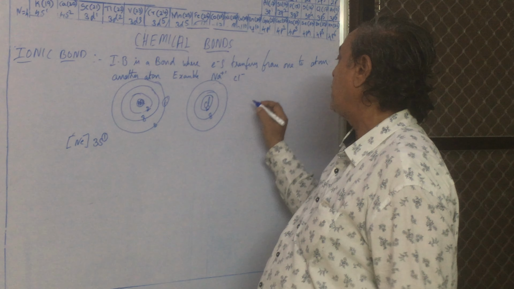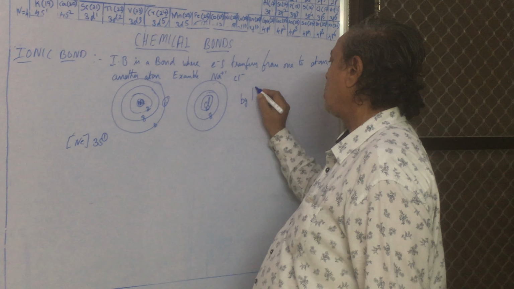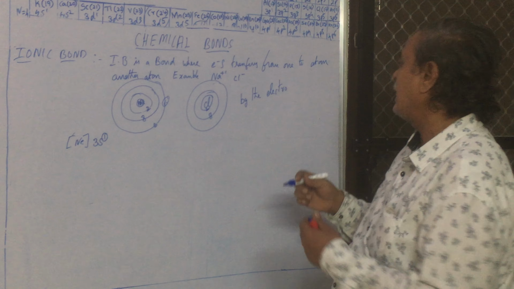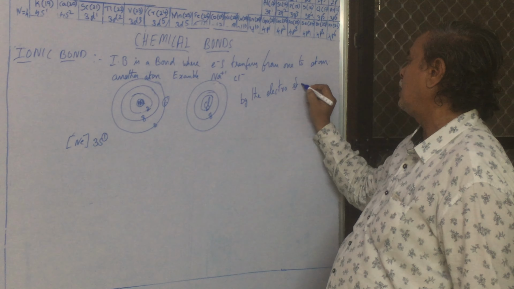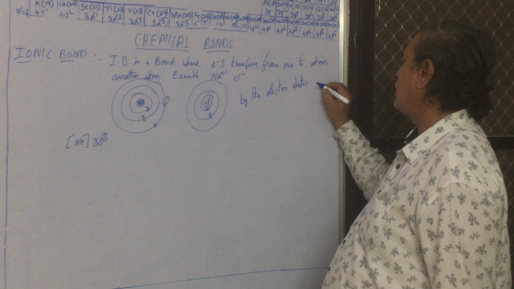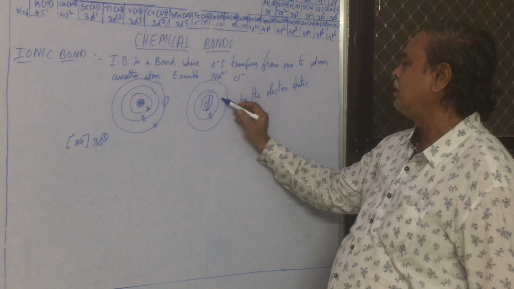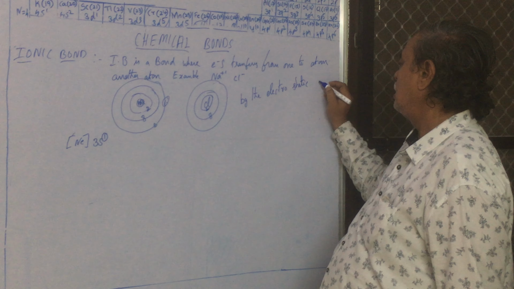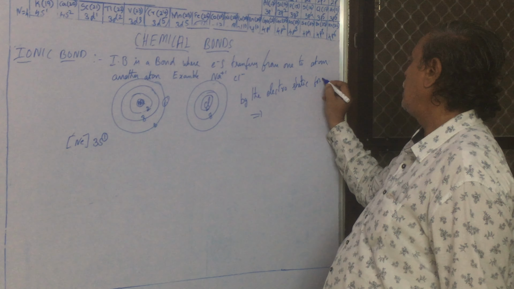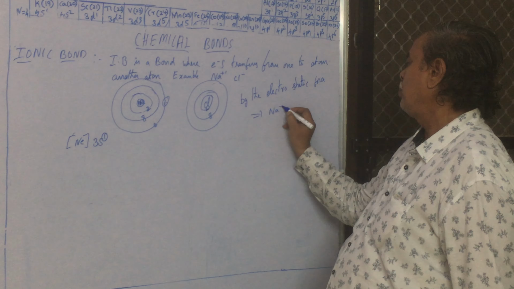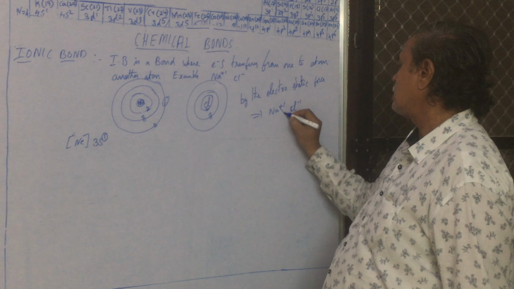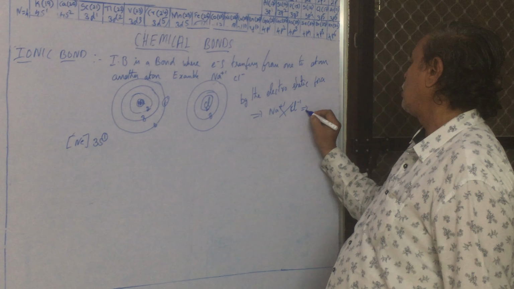Electrostatic means attraction of atoms and electrons. This is a negative electron, here a positive one. By electrostatic force, they form ions: Na+1 and chlorine -1. These ions together give sodium chloride.